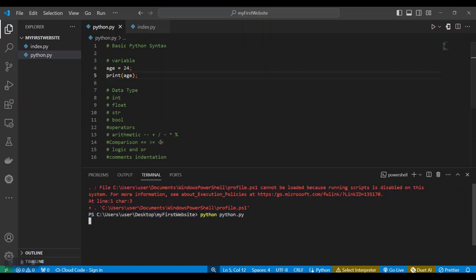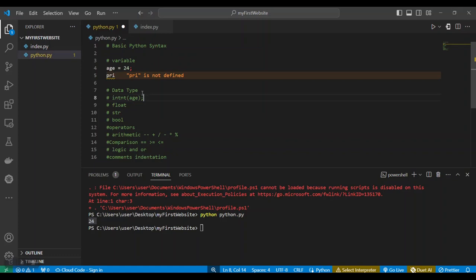Okay, it says we have an error. Where is this error located? Line 1. So there's an error in our system, we'll have to look where it's located. Okay, there was actually no error. I was mistaken. So we see 24 in this particular place, which is the age that we saved here. So what we actually did was to simply print out age.